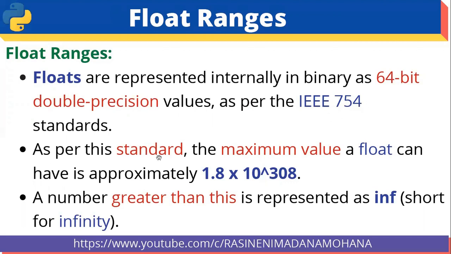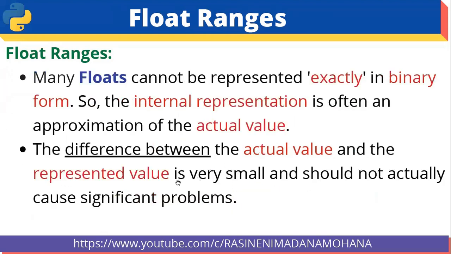As per this standard, the maximum value a float can have is approximately 1.8 into 10 power 308. So a number greater than this is represented as infinite, INF, that is the short form for infinite. This is the maximum value of the float range.